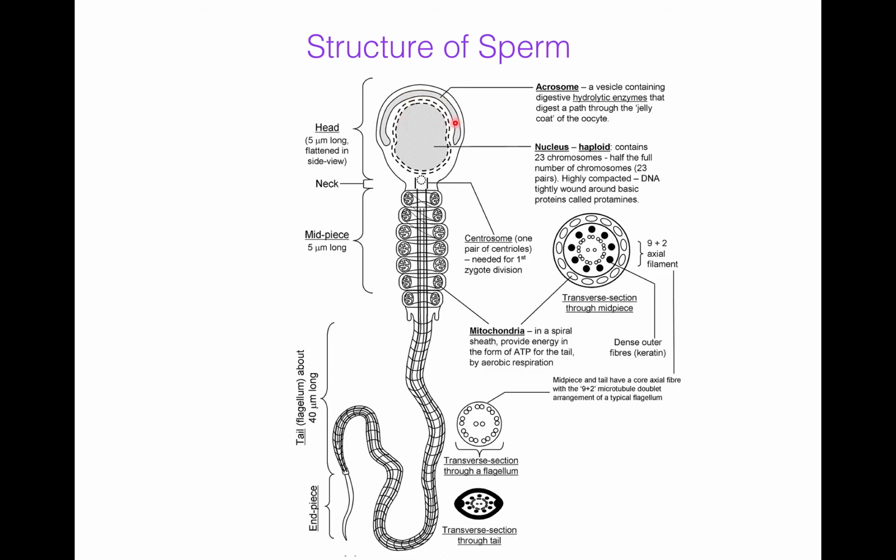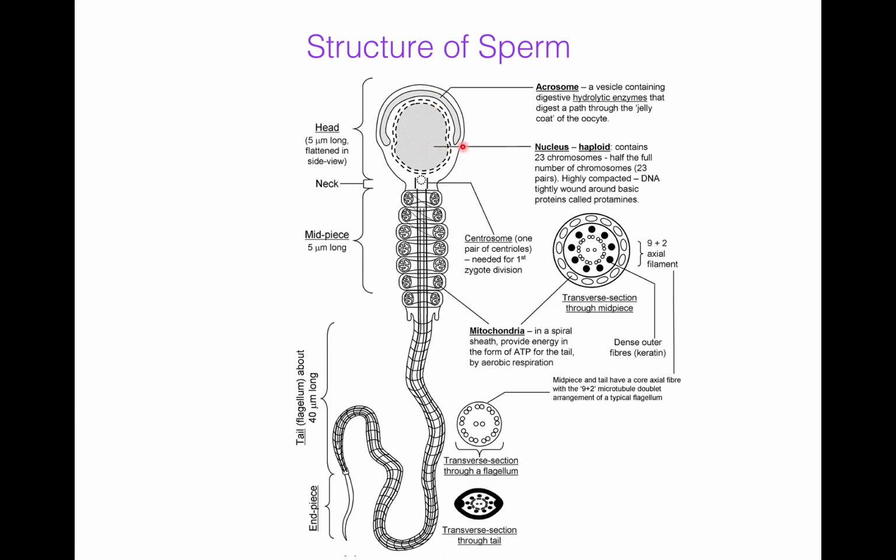Acrosome is a bag-like structure or vesicle containing a hydrolytic or lytic enzyme called sperm lysin. It digests a path through the jelly coat of the oocyte. Thus, the acrosome helps in fertilization of the ovum.